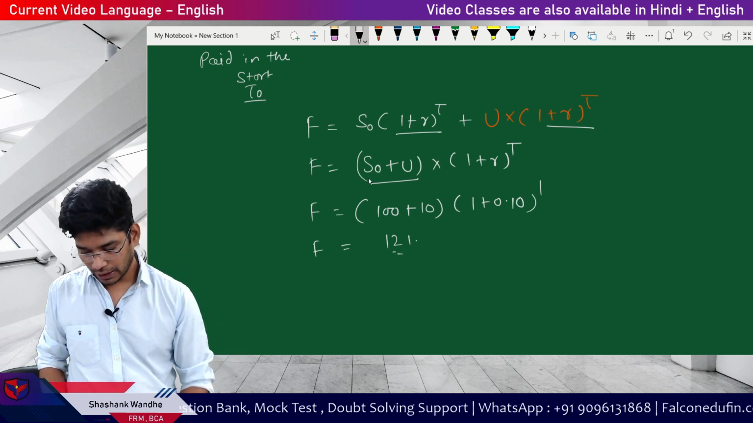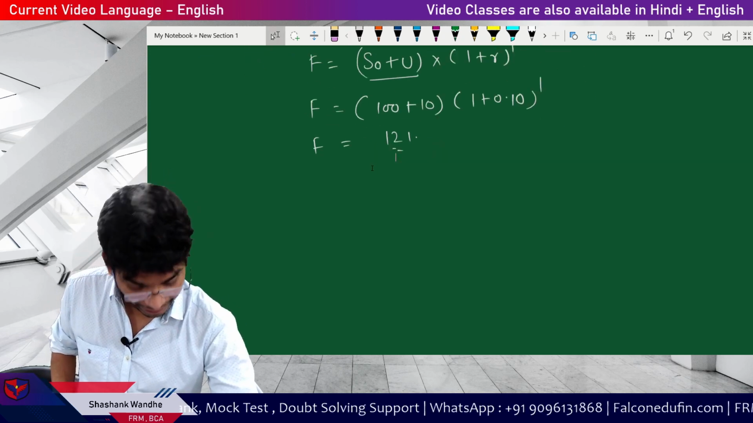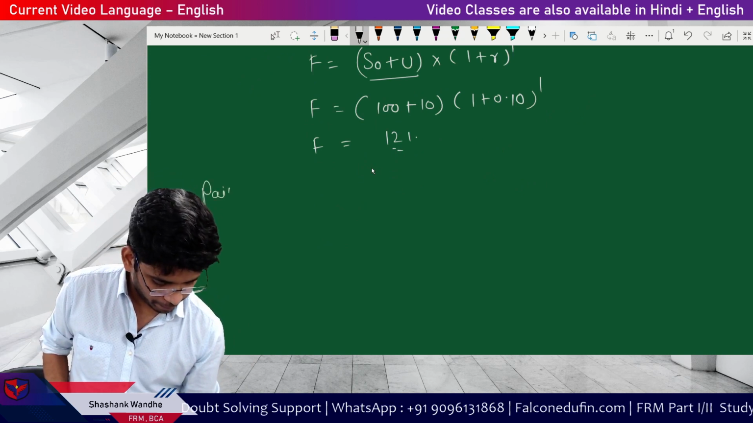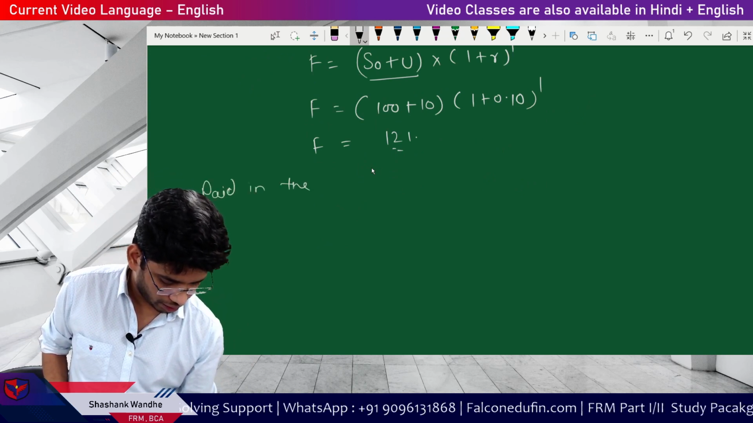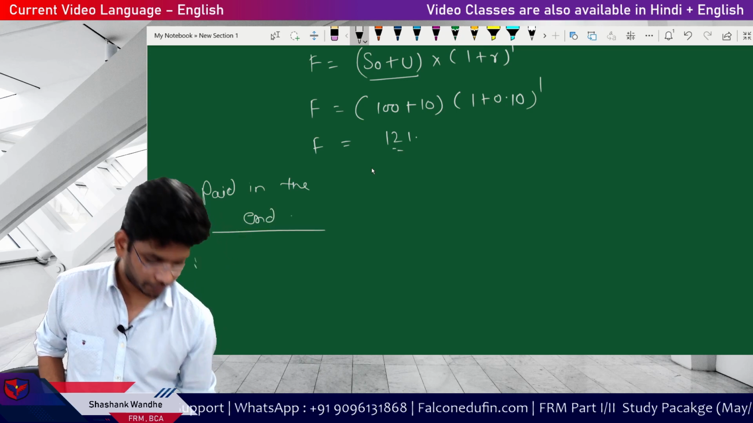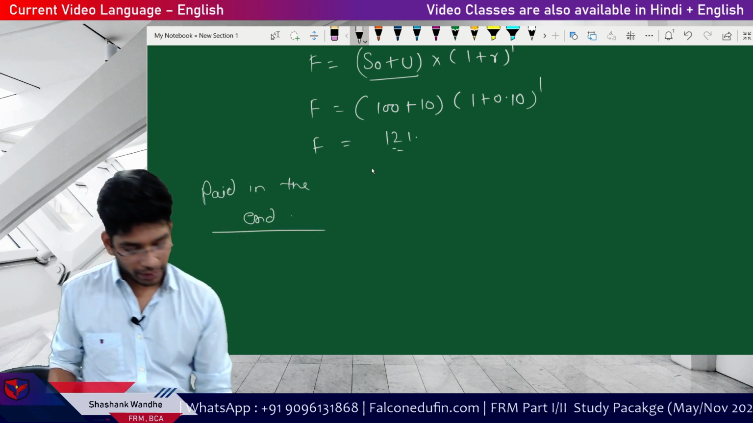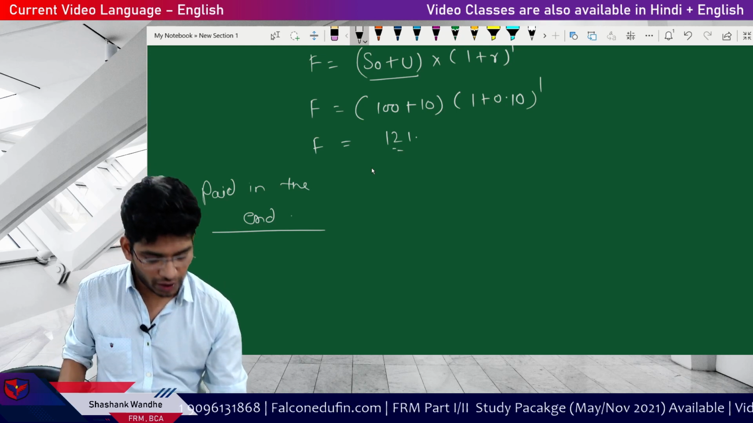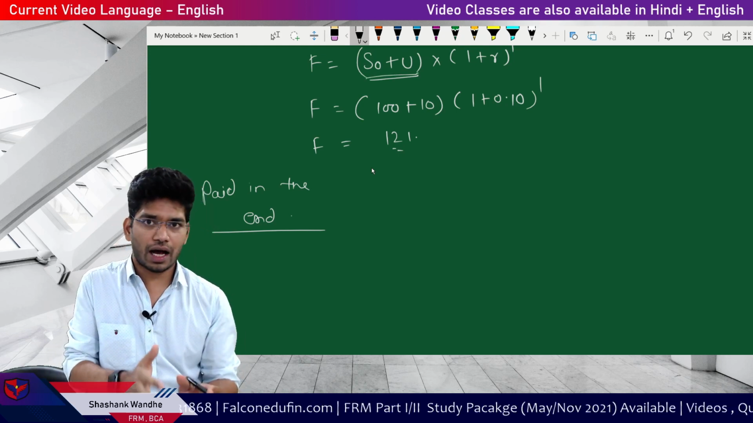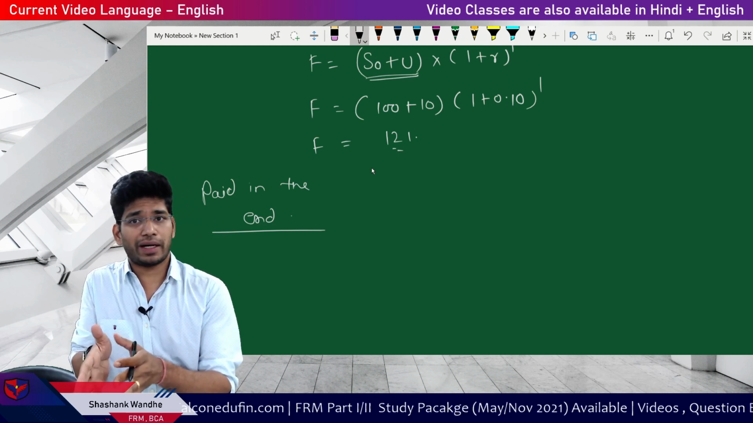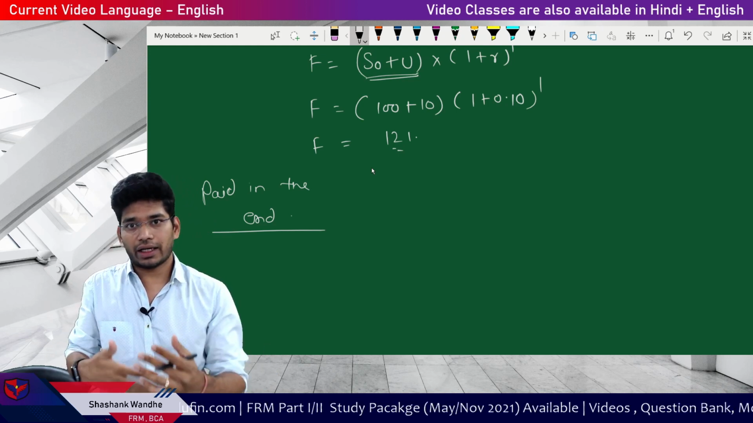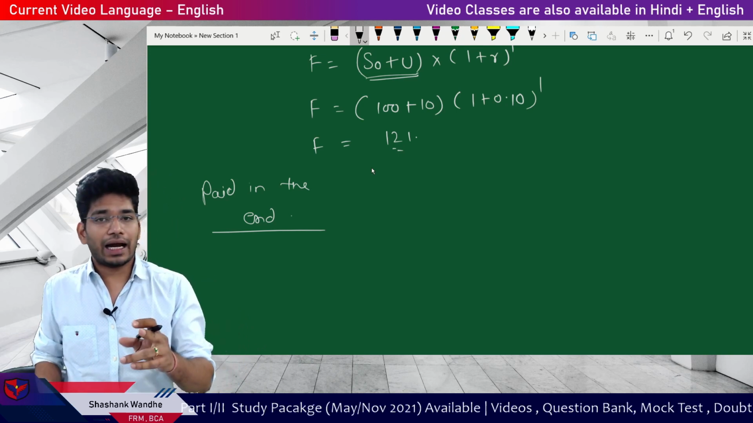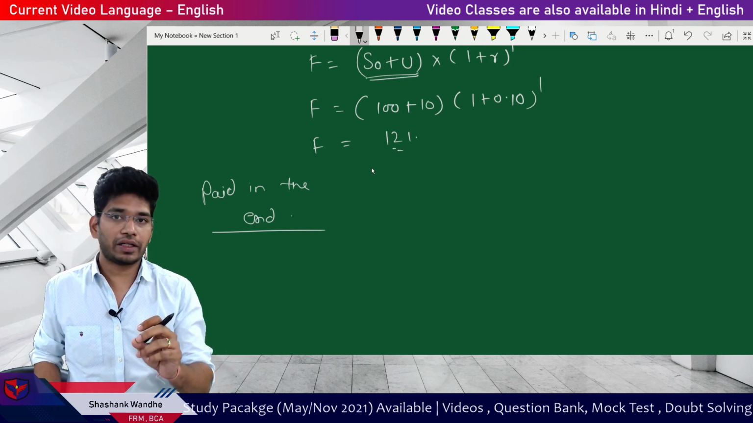Very simple. Then what if it is in the end? Storage cost paid in the end. Here things are very simple, but remember, here students commit mistakes because the majority of the illustrations have storage cost paid in the beginning, and then some students don't focus on the detail of when the storage cost is paid, and they commit mistakes. So don't commit this particular mistake.